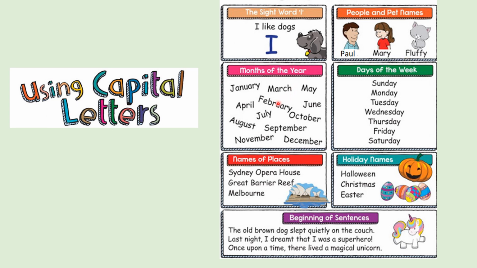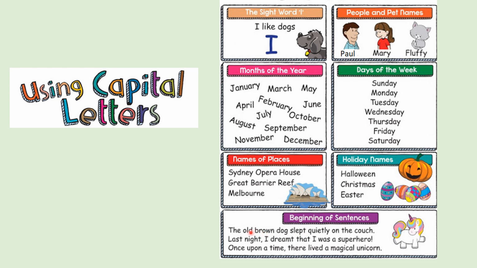We also use capitals for months of the year, days of the week, names of places, and holiday names like Halloween, Christmas, Easter, Diwali. But if you're using these all in a sentence, it doesn't come as a capital sometimes. But when you're using it separately, you write it with a capital.